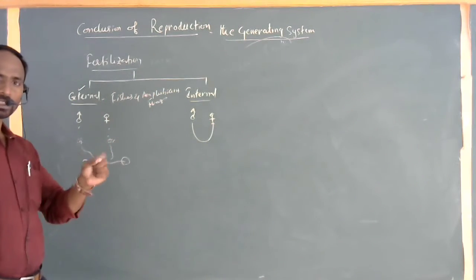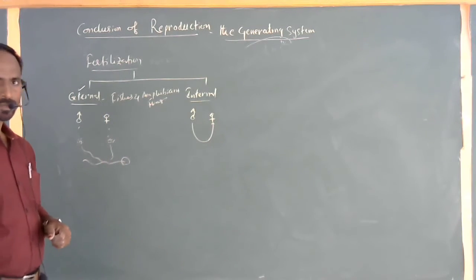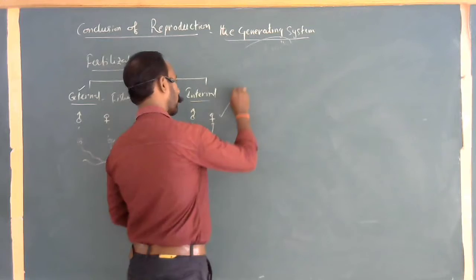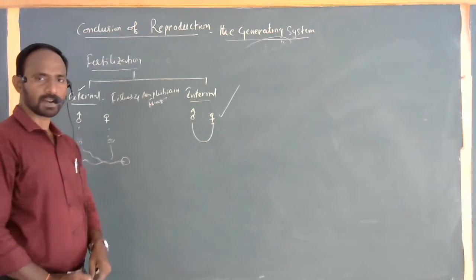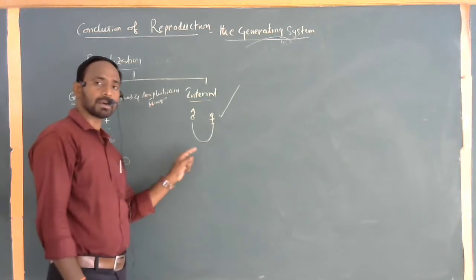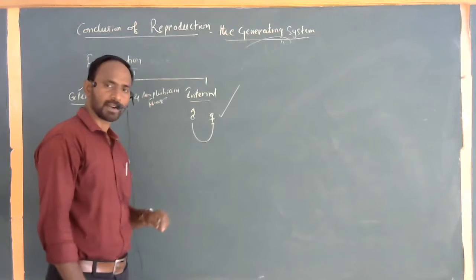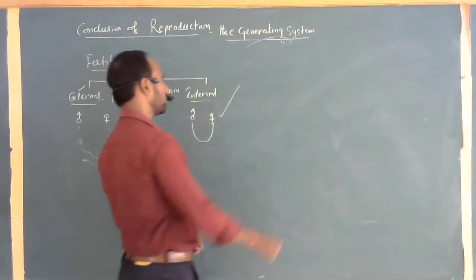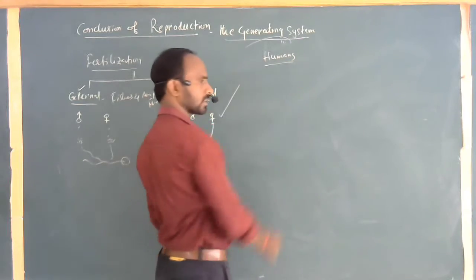Whereas in internal fertilization, the male animal deposits the sperm cells directly into the body of the female, where the fertilization process occurs completely in the internal part of the female body. The fertility chances are very high. This kind of fertilization is called internal fertilization. Mostly reptiles, birds, and mammals possess it. Human beings are the best example of internal fertilization.